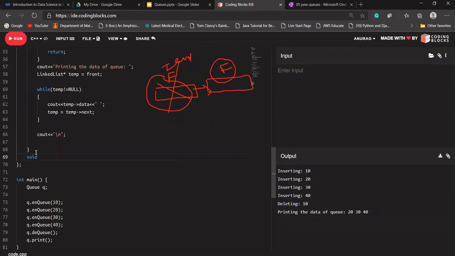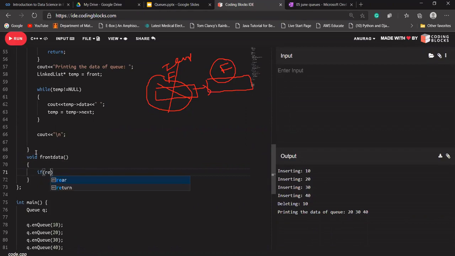Void front. Front is already a data member of this class. We cannot use front. Let's say I'm using front data instead of front. I'm using front data. What this will do, it should also check whether front is equal to null.